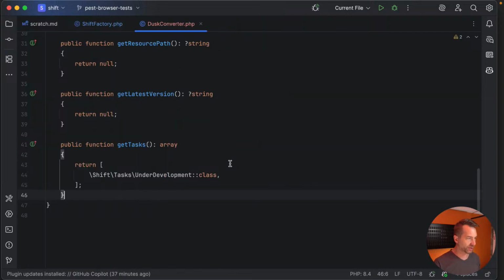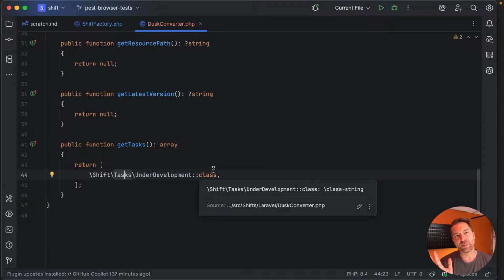Okay, so it's just a reference to a class that gets newed up and instantiated as they're run. So there'll definitely be this under development type thing here. Now, again, I don't want to get into the specifics of the actual conversion today.